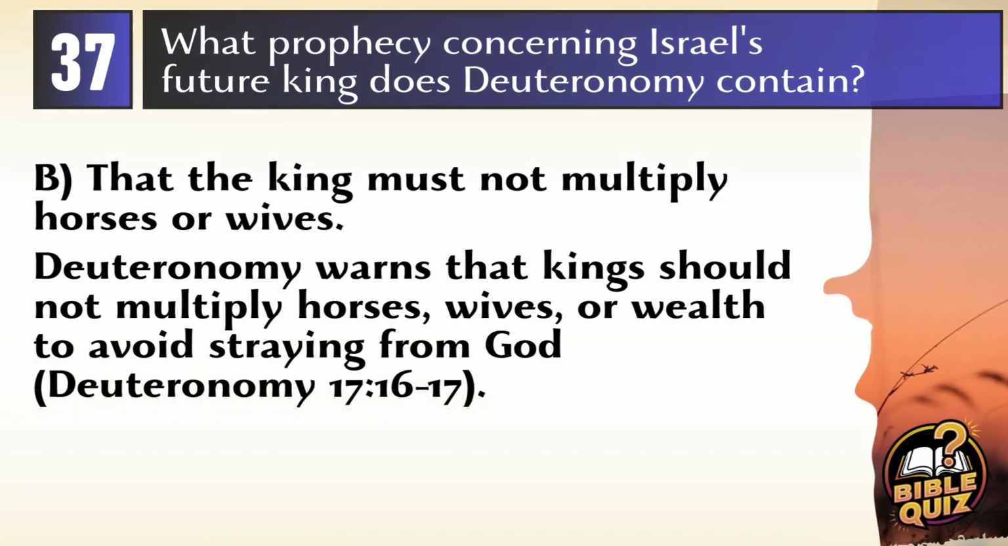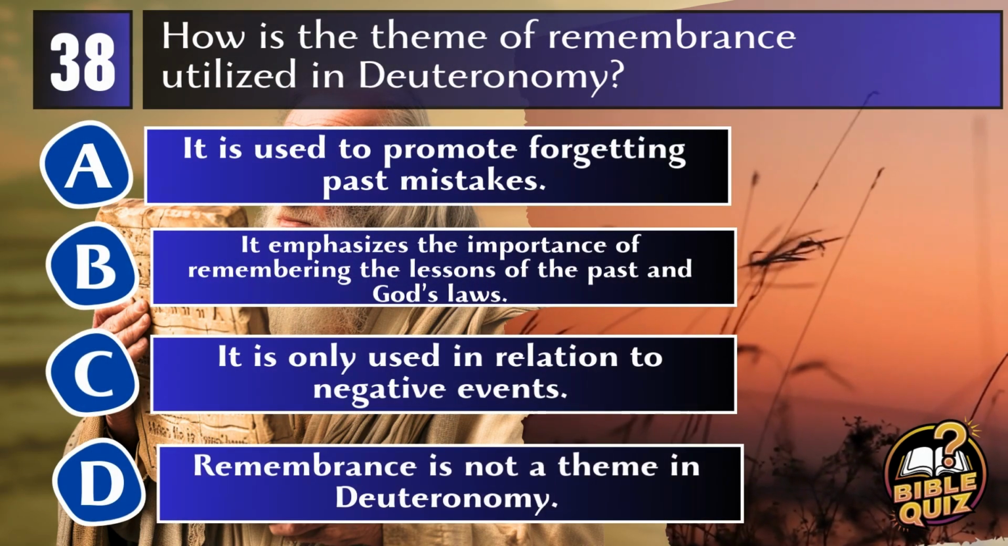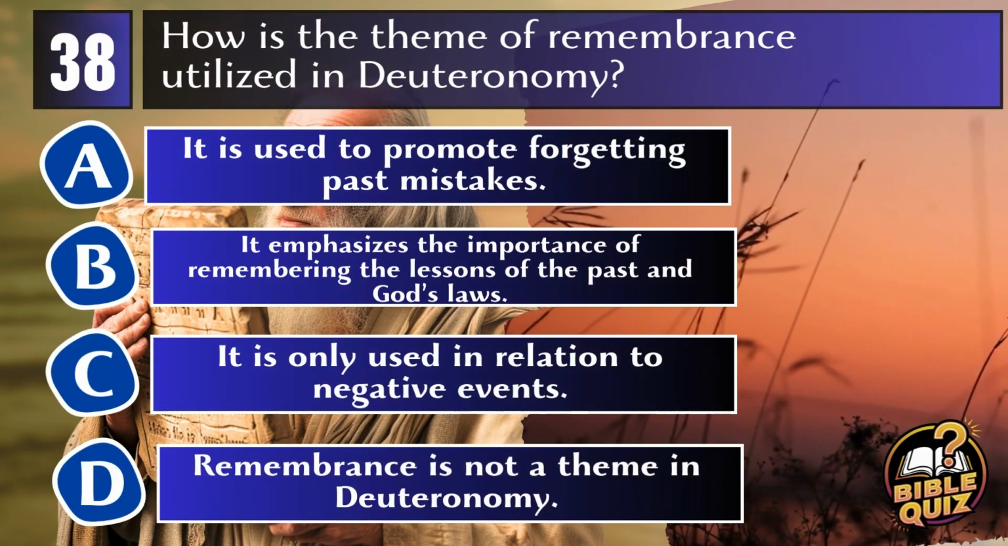Answer. B. That the king must not multiply horses or wives. Deuteronomy contains a prophecy concerning Israel's future king, specifying that he must not acquire many horses, wives, or excessive silver and gold to ensure that he does not lead the people astray. Deuteronomy 17:16-17.